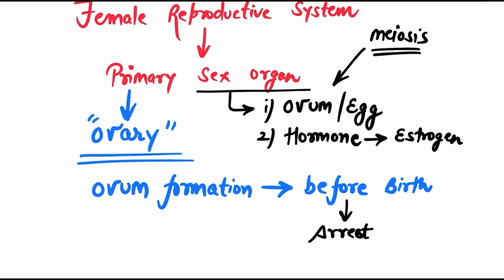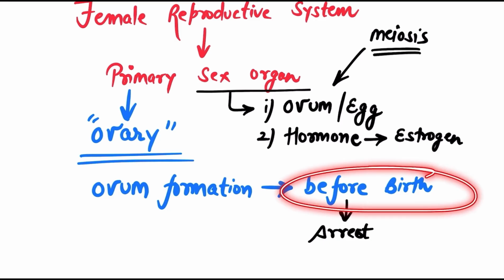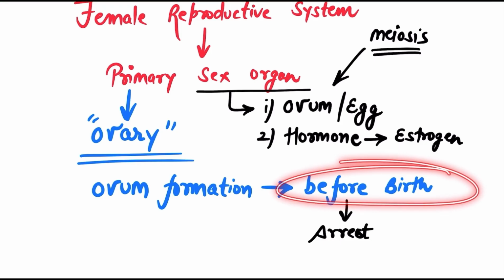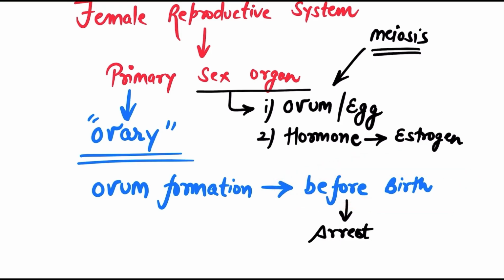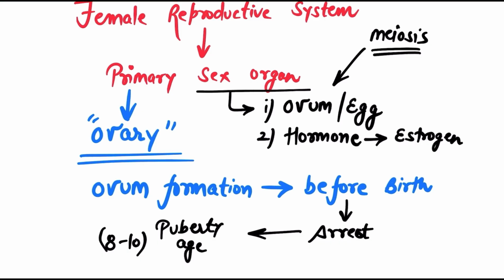The process starts before birth, and soon after birth it gets arrested and resumes again when the female reaches a certain age, which is known as puberty age, and in case of females it is around 8 to 10 years, right? Now at the puberty age, how the process of formation of ovum takes place, that we are going to see next.